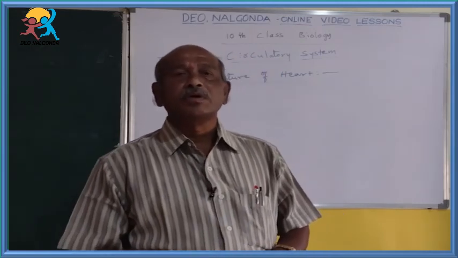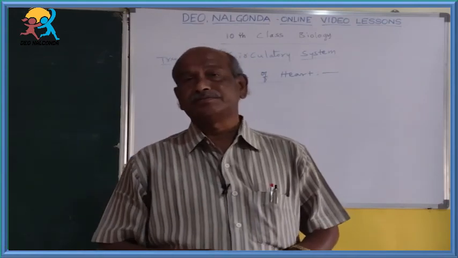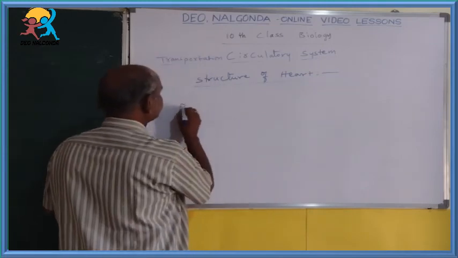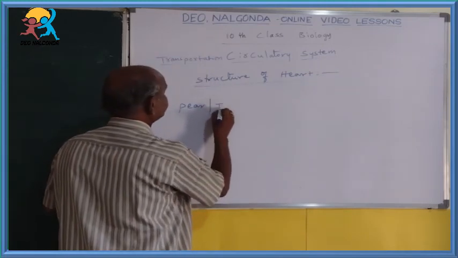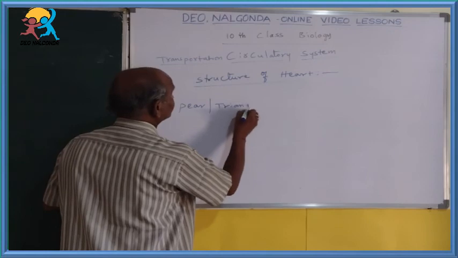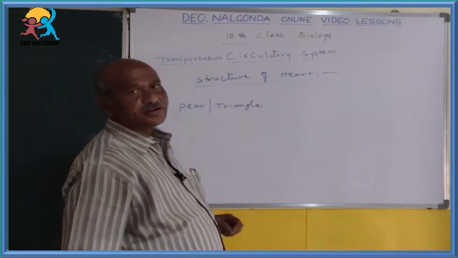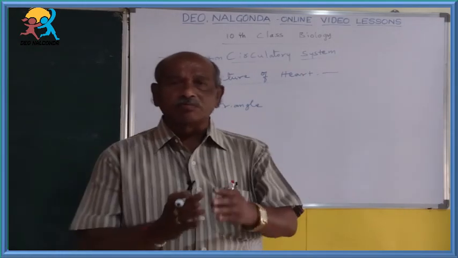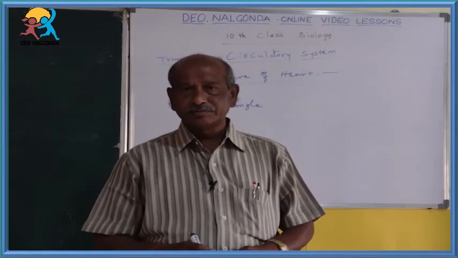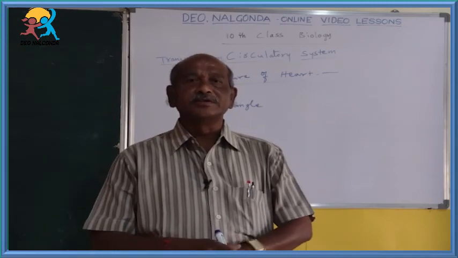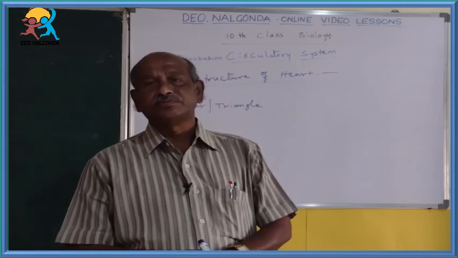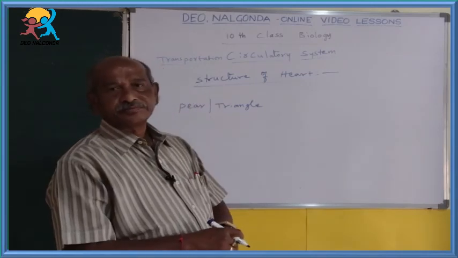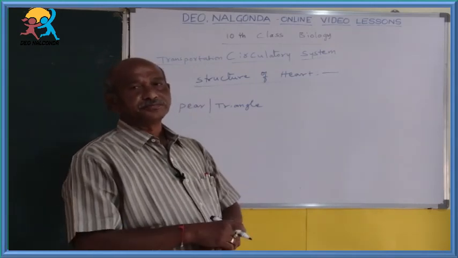Then, if you observe our heart, it is pear shaped or triangle in shape. Its top side is somewhat broad or wide and the bottom side is narrow.